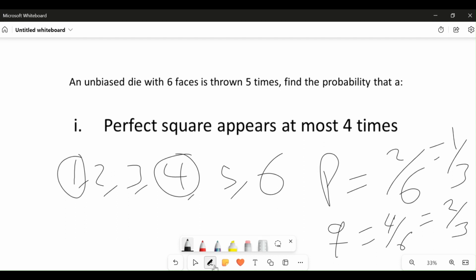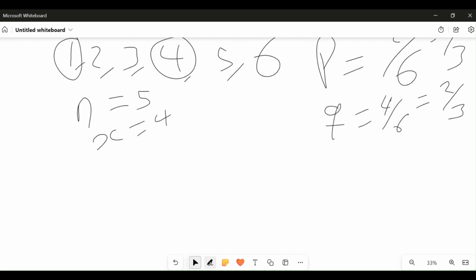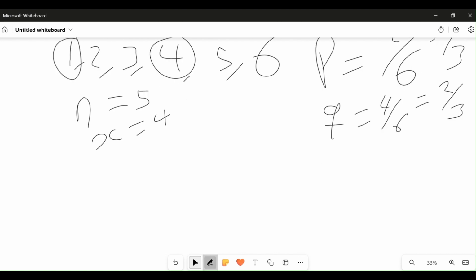Now that we have found our probability, the question already gave our n to be 5, and the x that we have to find, appearing 4 times, is 4. So from here we proceed by applying our binomial distribution formula.